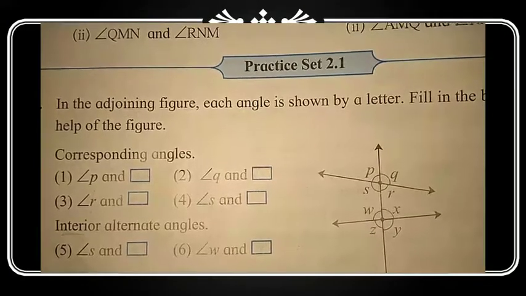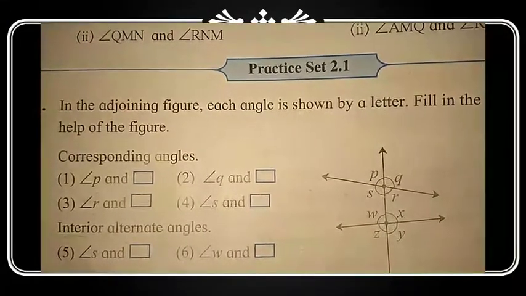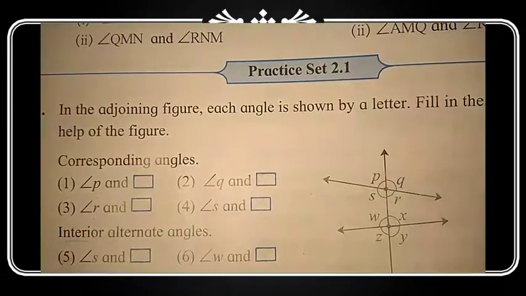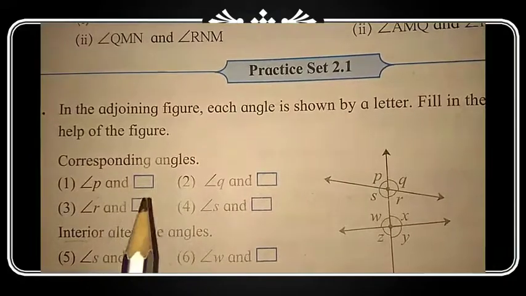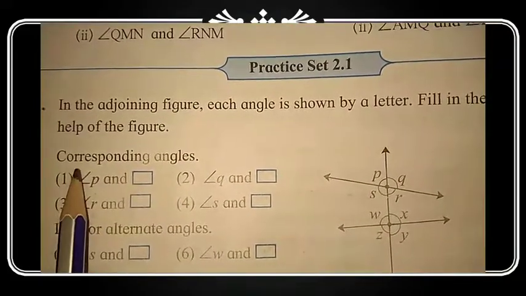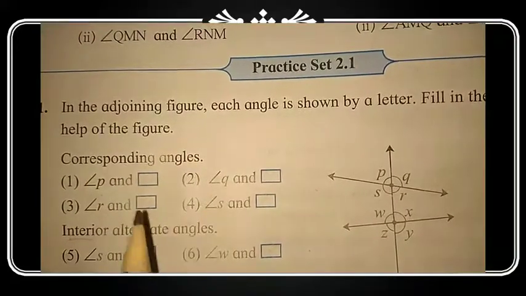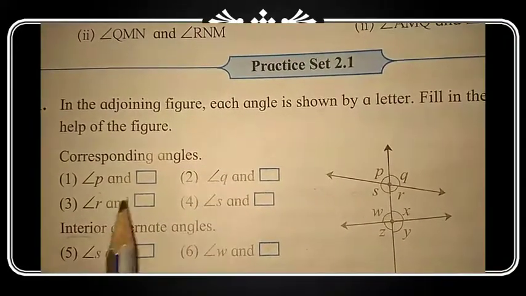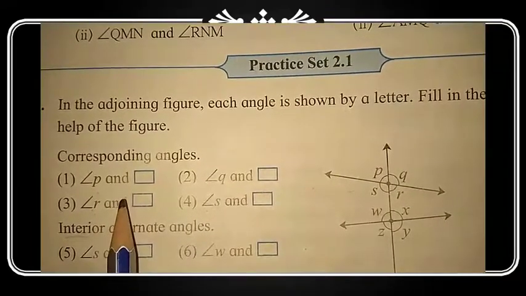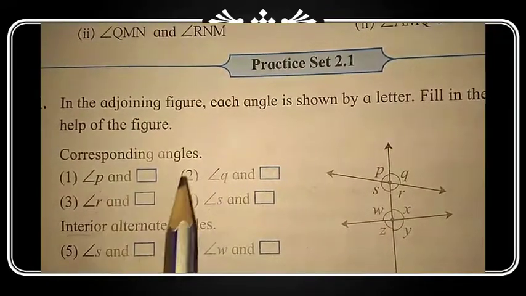Now practice set 2.1. Question number 1. In the adjoining figure, each angle is shown by a letter. Fill in the boxes with the help of the figure. So this is the figure and we have to fill these boxes. The first question is corresponding angles. So angle P, Q, R and S. We have to write the pair of corresponding angles of these angles.